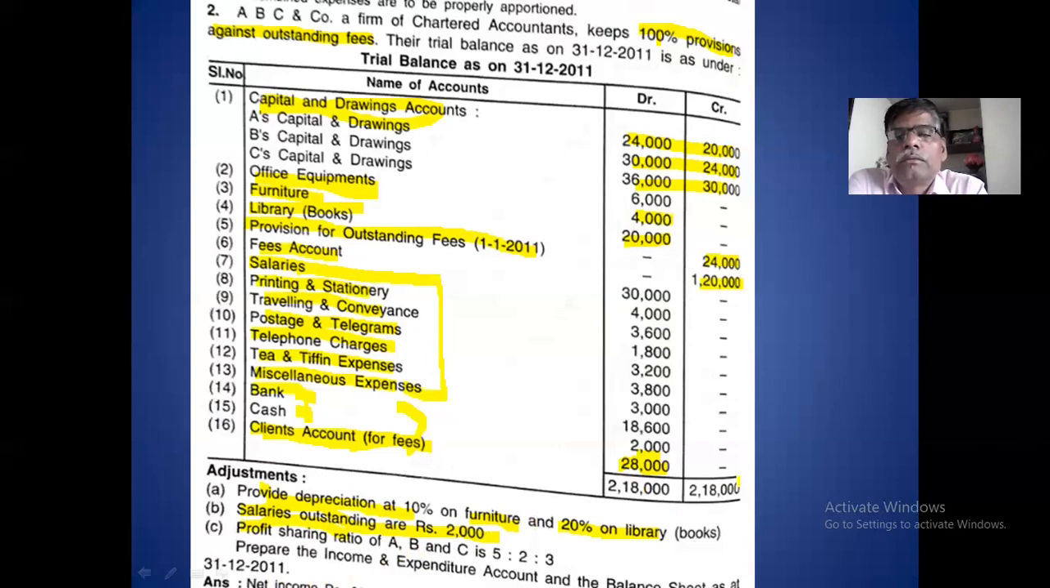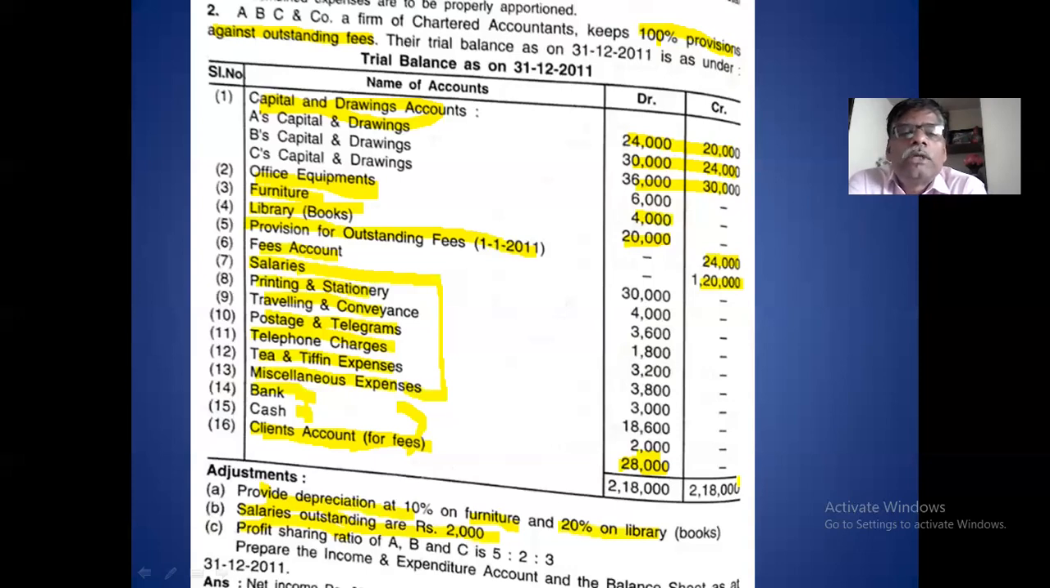Whatever profit comes after making all the adjustments, first you have to take business related, professional related expenses and incomes, and calculate the profit. Thereafter, you have to prepare the profit and loss appropriation account. In the appropriation account, you take the profit and partners related items: interest on capital, interest on drawing, salary to partners, commission to partners. Like that, such items you have to take in the appropriation account.